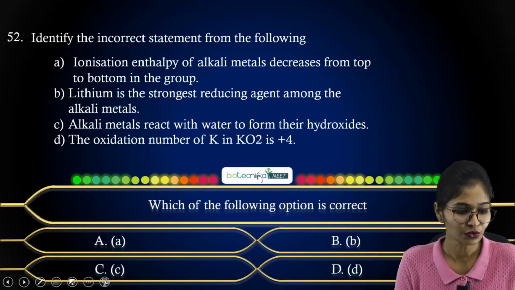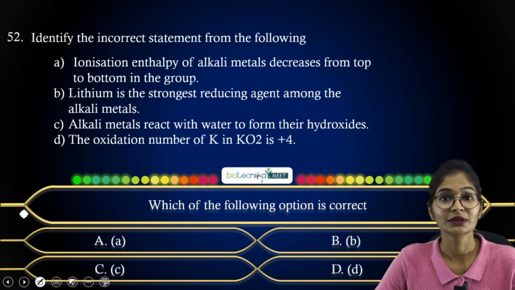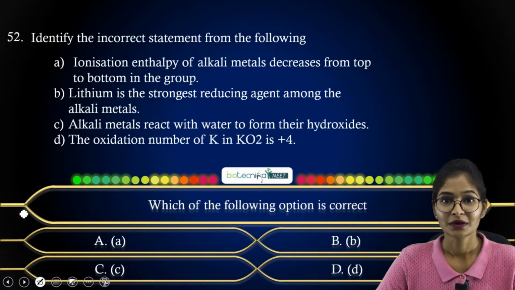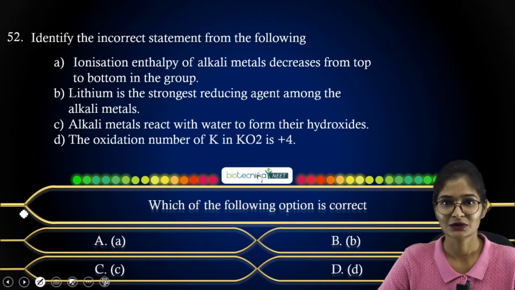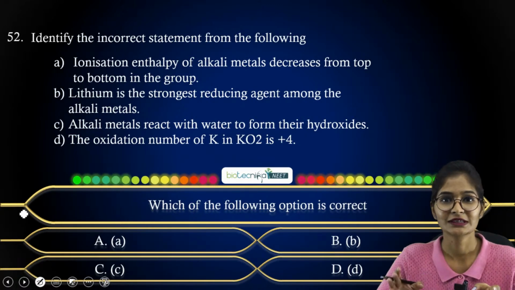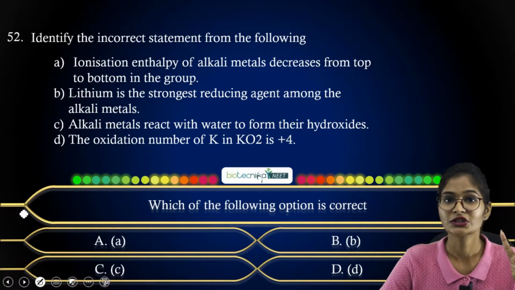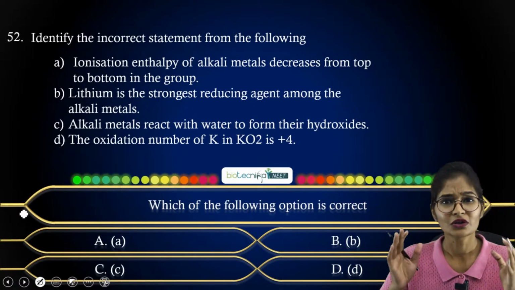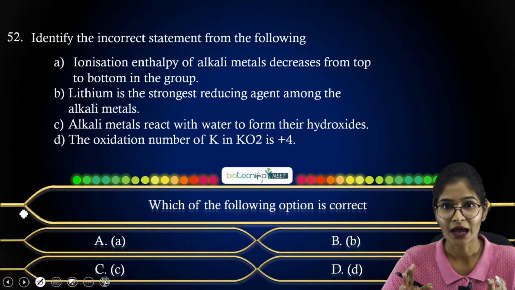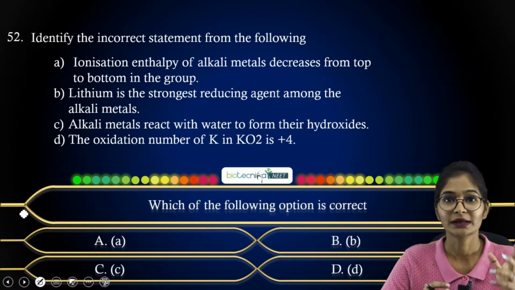First thing, it is mainly with respect to the inorganic part, right? The inorganic part seems a bit difficult to remember, you may think, but it is not. It is somewhat theoretical with some numericals. It is in between organic and physical chemistry. Now coming to this question, where they are asking about ionization enthalpy correlation, the oxidation state, and apart from that the reducing agent. If you know the periodic table thoroughly, then definitely you will answer it within a second.